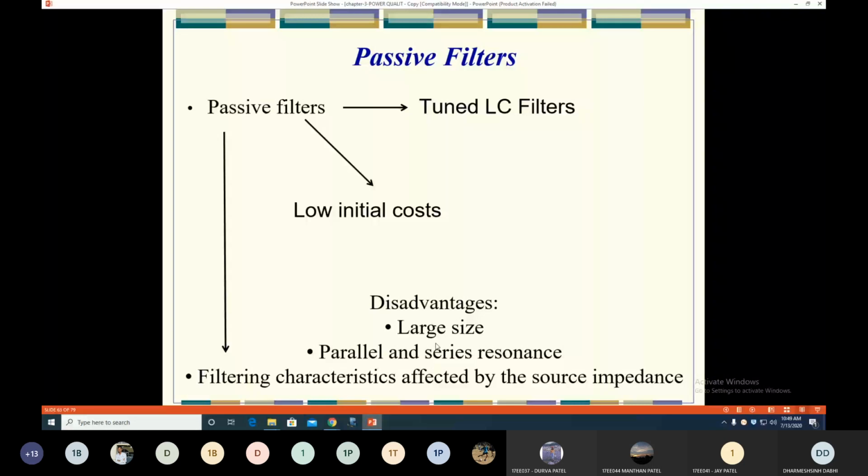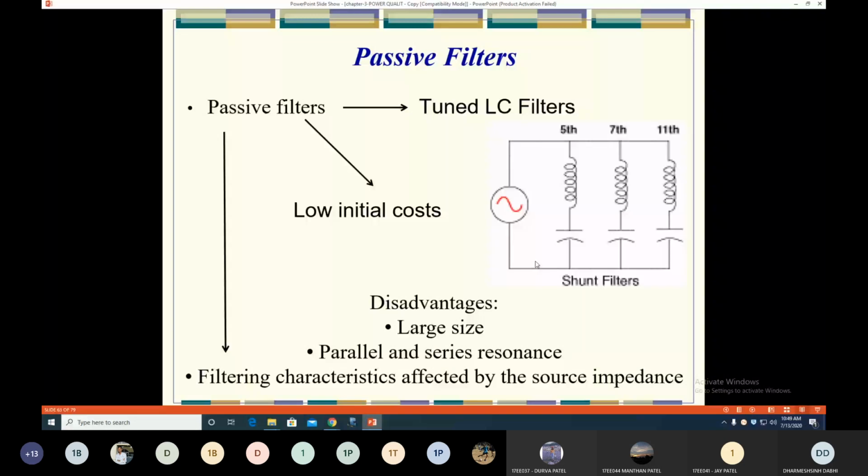So this is a simple diagram of a passive filter. You can see that for the fifth harmonic you design an LC, for the seventh you design an LC, for the 11th you design an LC. So it provides protection against specific harmonics only.